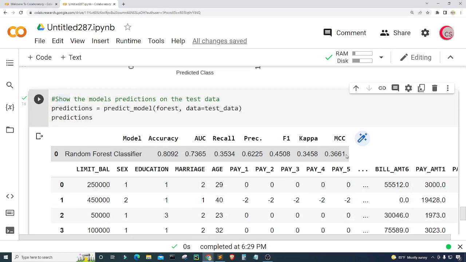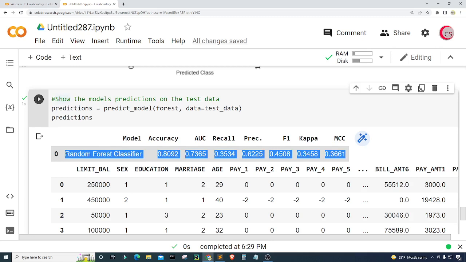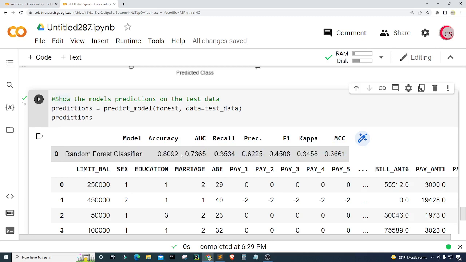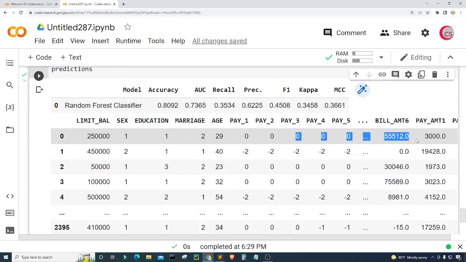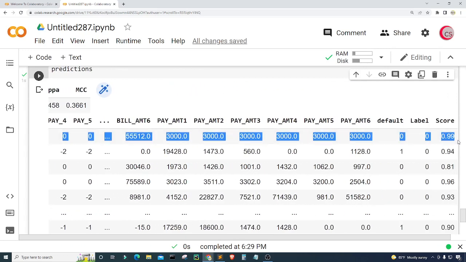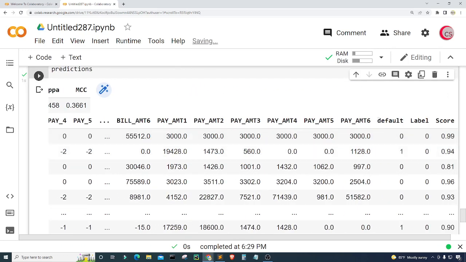Okay, so here we can see the model's metrics on the test data. The accuracy is a little bit lower than on the training data, right? Now we get an 80.92% accuracy. Let's scroll over. Now we can see the default column, which tells us if that person defaulted on their credit card debt or not. A value of 0 means no default payment, and a value of 1 means yes, there was a default payment.